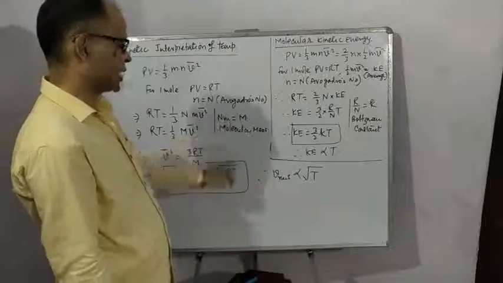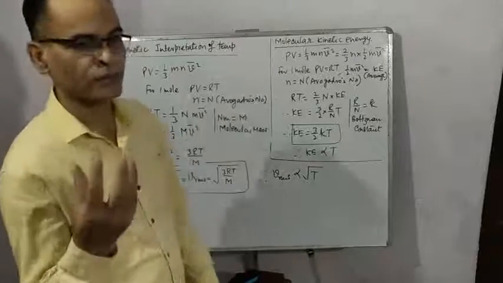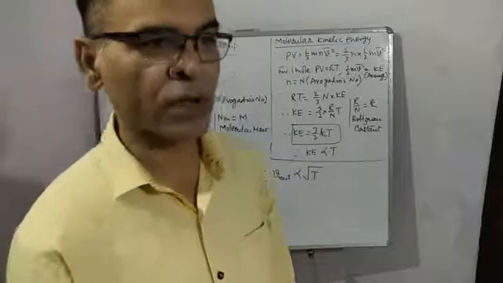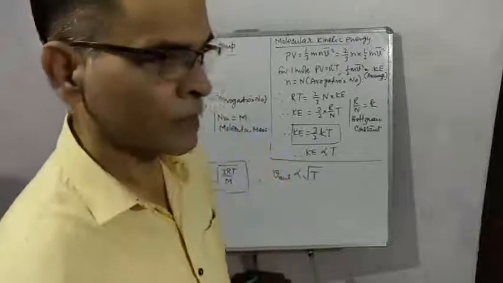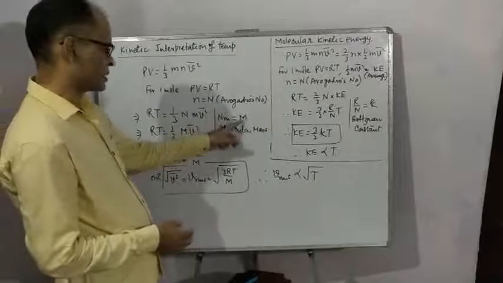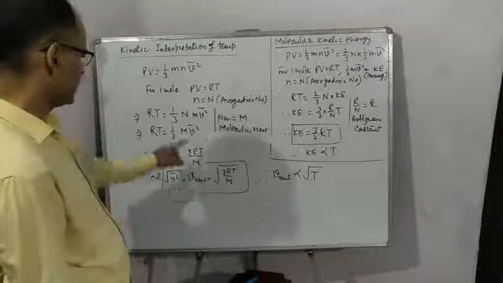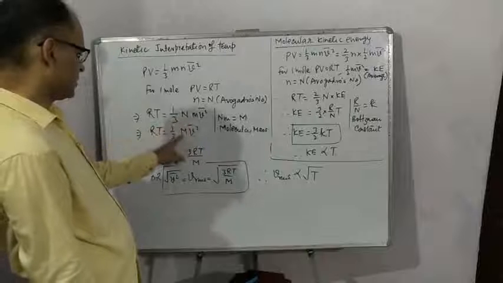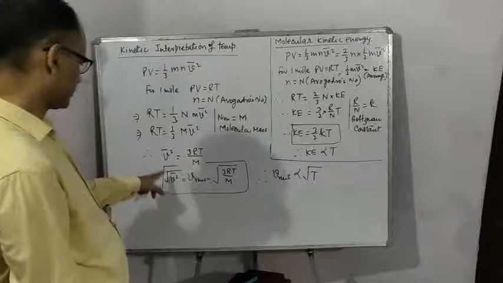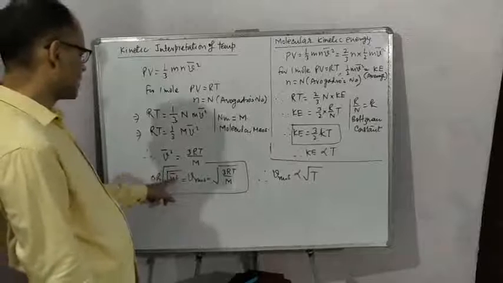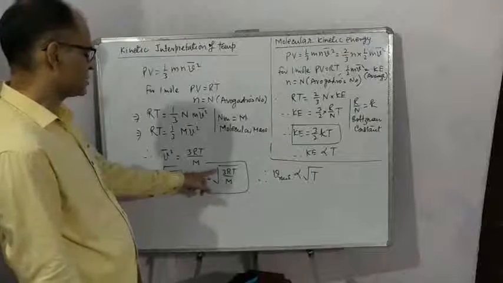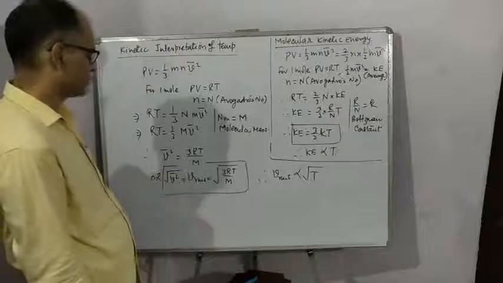So m into N is the mass of 1 mole of gas, and the mass of 1 mole of gas is called molecular mass. I suppose you know already. So this is molecular mass, capital M. So m into N becomes capital M. From here you can write under root V square bar, which is Vrms, is equal to root of 3RT by M.